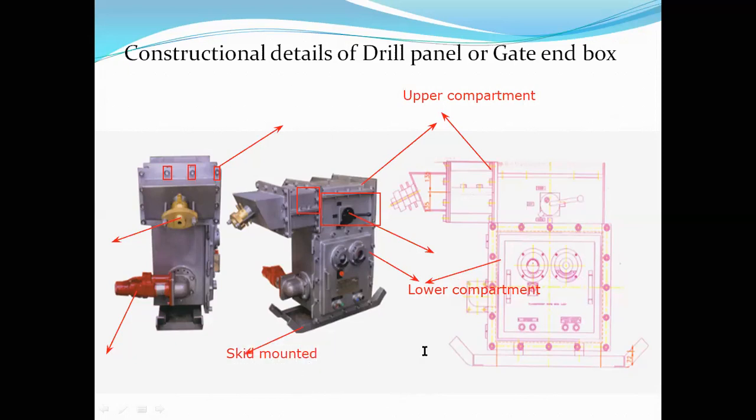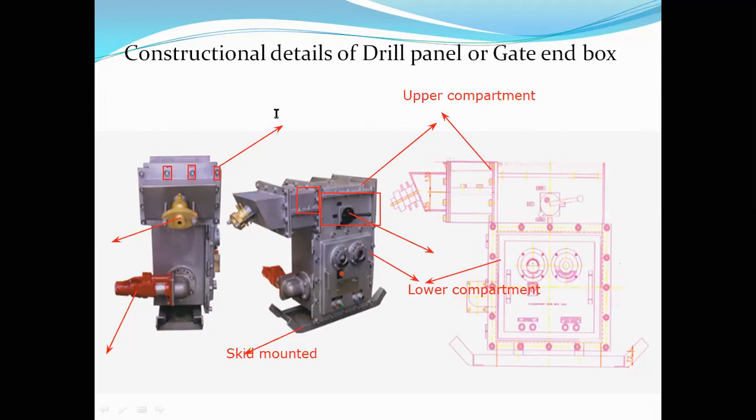When the face advances, the entire machine has to be shifted to a location nearer to the face. In such a situation, during the shifting operation, it can be easily dragged on the floor. Since it is skid mounted, it won't penetrate into the floor. So that's what it is.